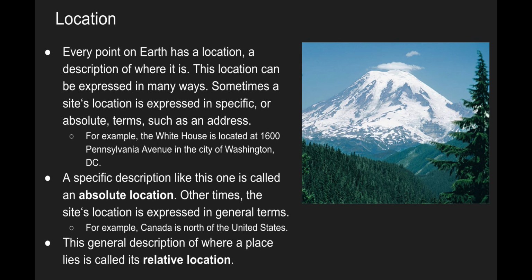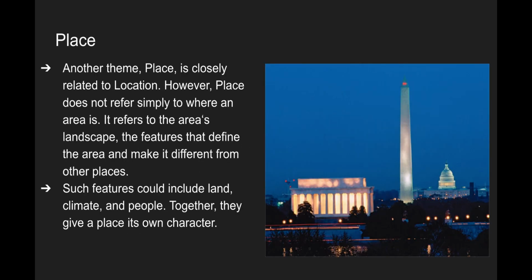The first one we're going to talk about is location. Every point on Earth has a location, a description of where it is. This location can be expressed in many ways. Sometimes a site's location is expressed in specific or absolute terms, such as an address. For example, the White House is at 1600 Pennsylvania Avenue. A specific description like this one is called an absolute location. Other times, the site location is expressed in general terms, and this general description of where a place lies is called a relative location.